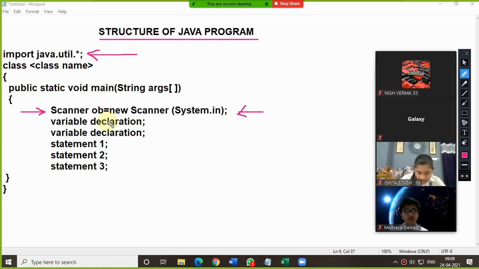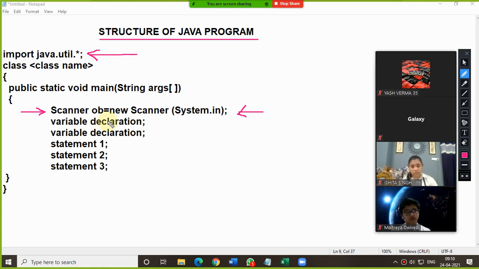So in this program here we are using which library? The util library. Why we are using util? Because we are going to utilize the input device of your computer, that is your keyboard. So in this program we are going to take input from the keyboard. So whenever you are taking input from the keyboard, everybody please pay attention. Ishita Singh, please pay attention, beta. Whenever you are going to take input from the keyboard, there has to be the first line import